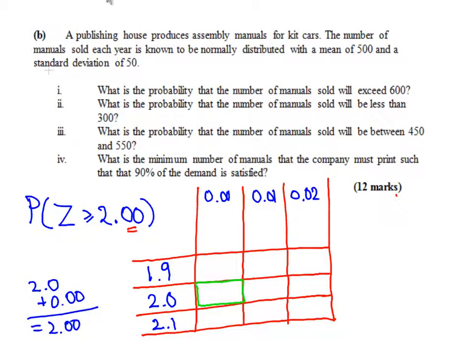Just to give you a counter example, this cell here would be 1.9 plus 0.02. That will give us the probability of Z being greater than 1.92 if you just add them together. So we're interested here in 2.0. And looking at the statistical tables, that is 0.02275.